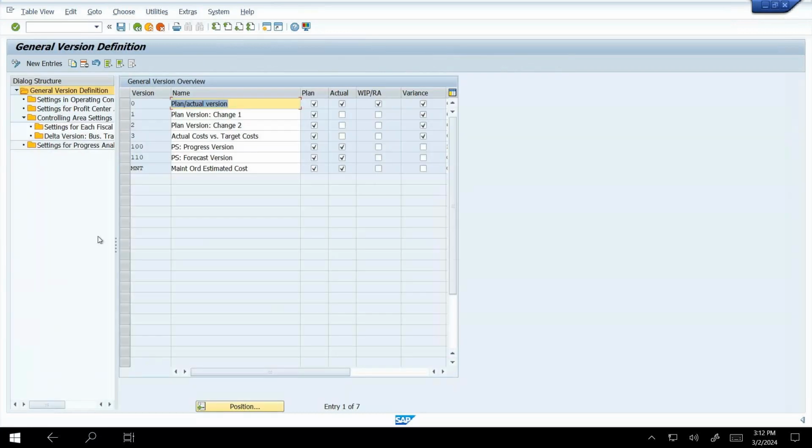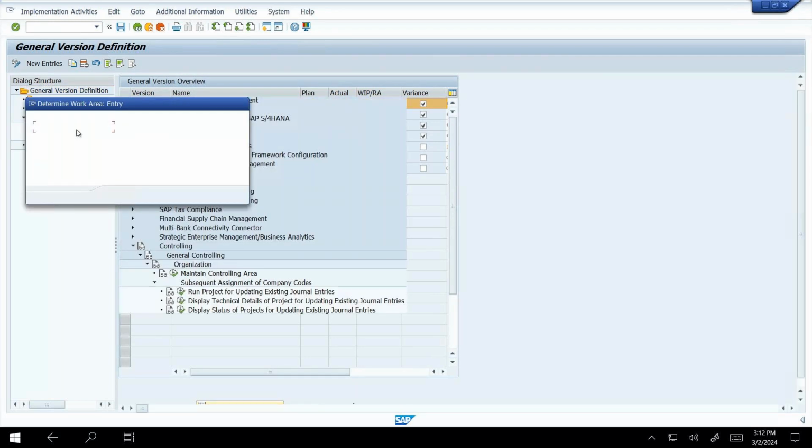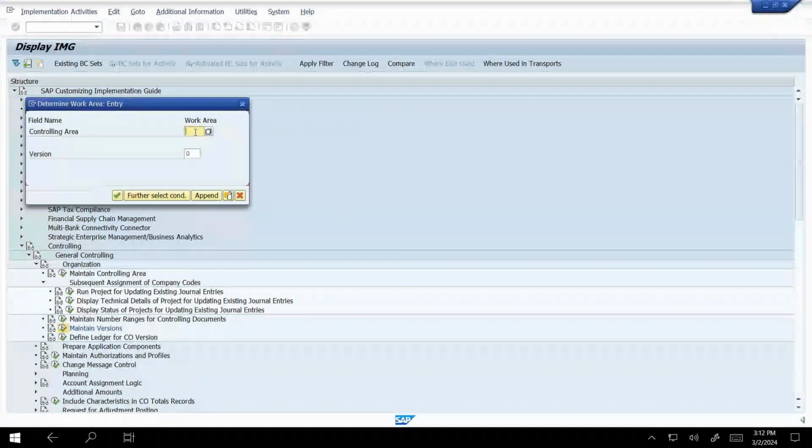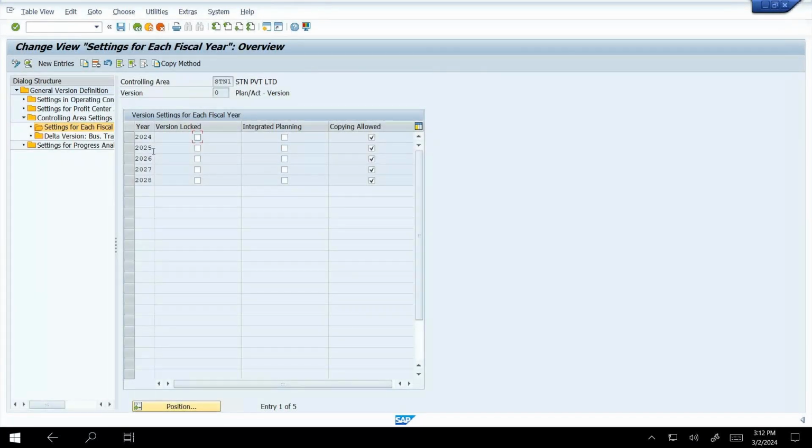Just select 0. 0 is actual plan version, that's why I take that 0. Others are duplicate versions, so our actual plan version is 0. This is the control version. Just select control version, and the settings for each fiscal year we can see that. So here I am going to type my controlling area, that is STN1. Just enter it. So it already has here 2024, 2025, 6, 7, 8. If we want 2029, we need to create one financial year from the new entry option.